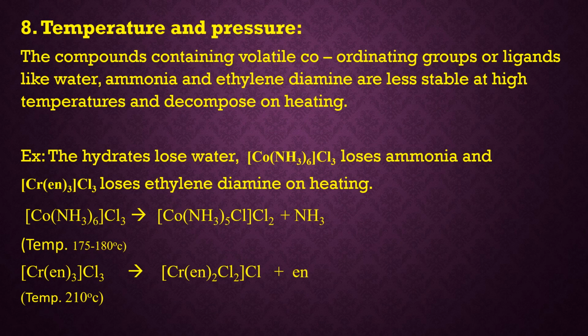Similarly, Cr(en)3Cl3 when heated up to 210 degrees centigrade, it loses ethylene diamine. So, what are the compounds formed here, students? Cr(en)2Cl2Cl plus en. Okay. So, this is the effect of temperature.